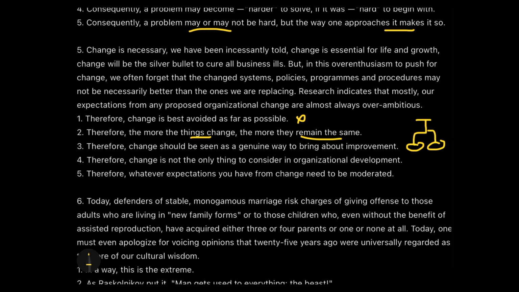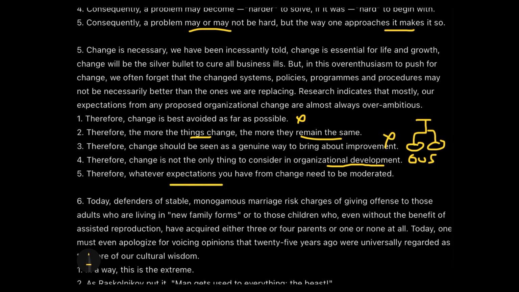Let's see the next one. Therefore, change should be seen as a genuine way to bring about improvement. Not always. It is not mentioned in the paragraph that change will always be improvement or better than the previous. Then the next sentence says, therefore, change is not the only thing to consider in organizational development, where we are not at all talking about organizational development. So it is OOS, out of scope. The fifth one, therefore, whatever expectations you have from the change needs to be moderated.